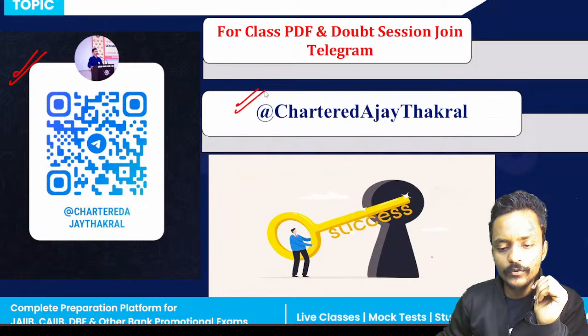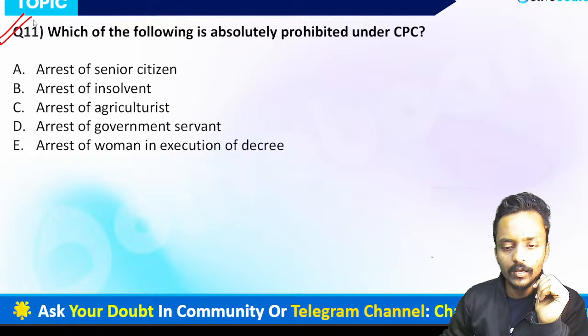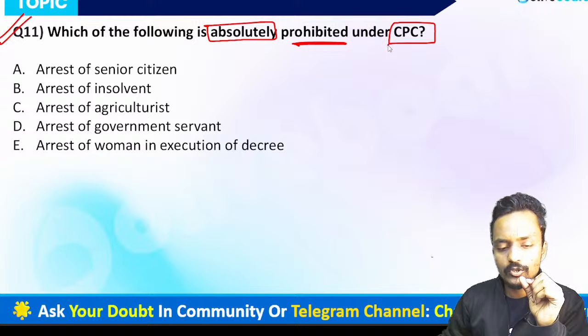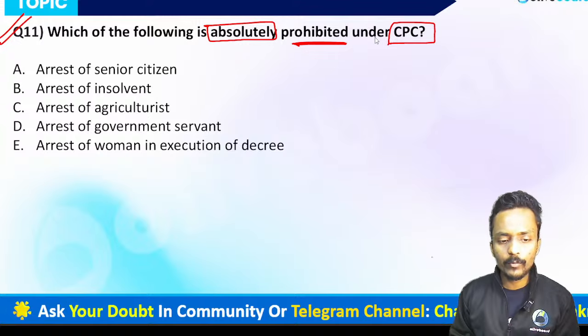Yes guys, arrested at the question is saying opinion outdoors who is a judgment debtor from his house. Yes guys, arrested at what? Yes guys, arrested at the question is saying opinion outdoors who is a judgment debtor from his house. Yes guys, arrested at what? Yes guys, arrested at the question is saying opinion outdoors who is a judgment debtor from his house. Yes guys, arrested at what? Yes guys, arrested at the question is saying opinion outdoors who is a judgment debtor from his house. Yes guys, arrested at what? Yes guys, arrested at the question is saying opinion outdoors who is a judgment debtor from his house. Yes guys, arrested at what? Yes guys, arrested at the question is saying opinion outdoors who is a judgment debtor from his house.